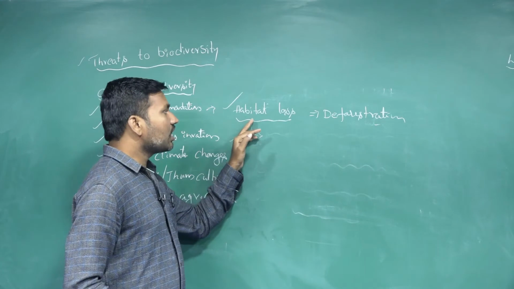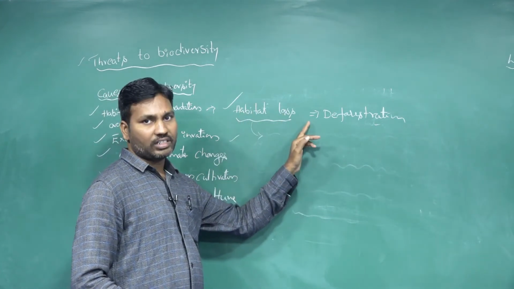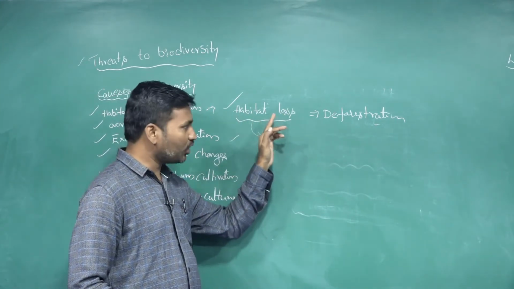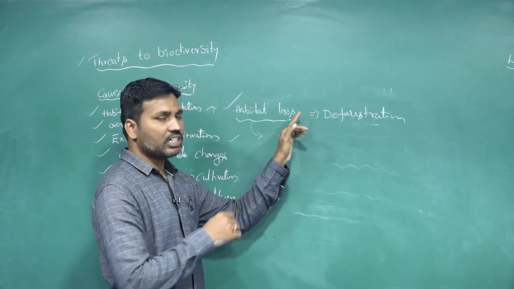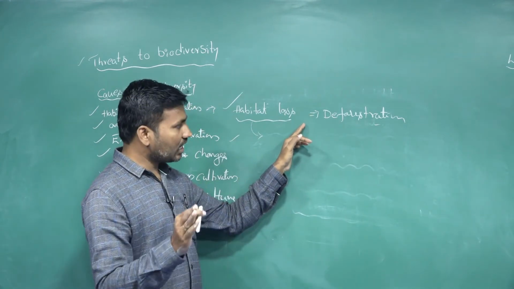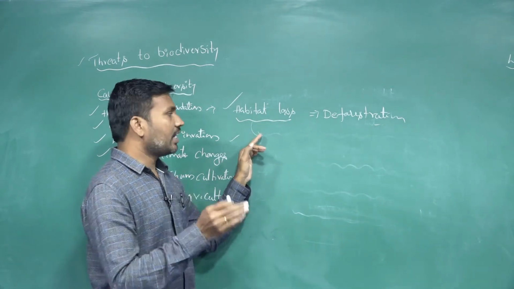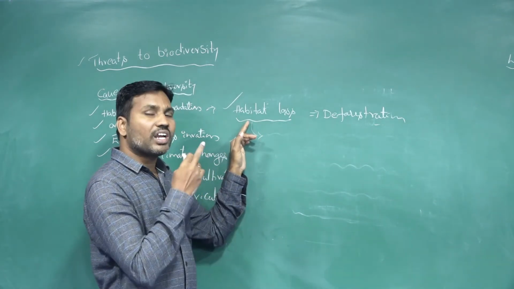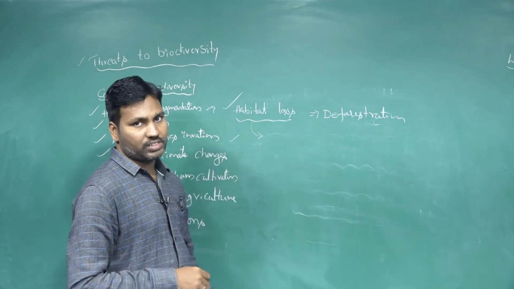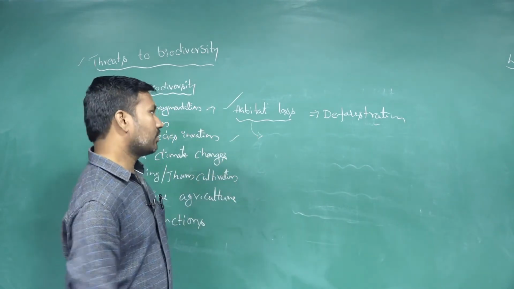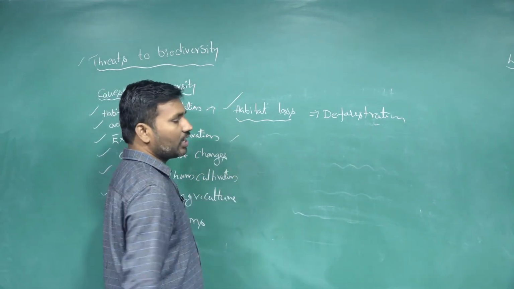So this is because of the loss of habitat. Because of human activities only, like deforestation, the majority of species are losing their habitat, and it is one of the threats by which biodiversity loss is occurring. This is the first factor we are taking.